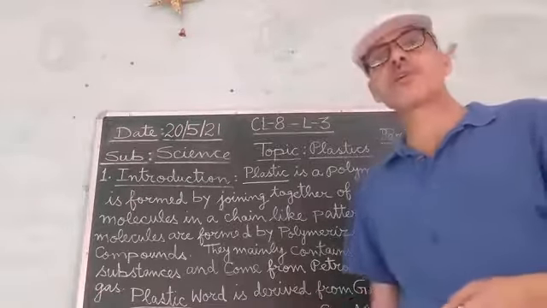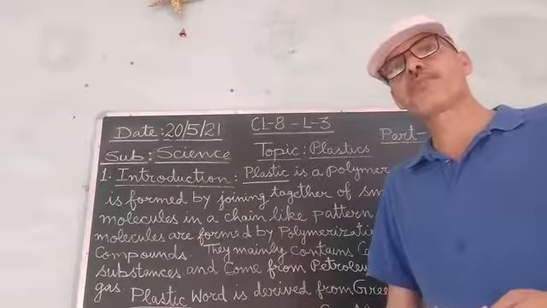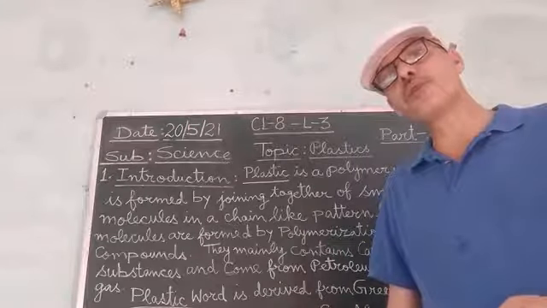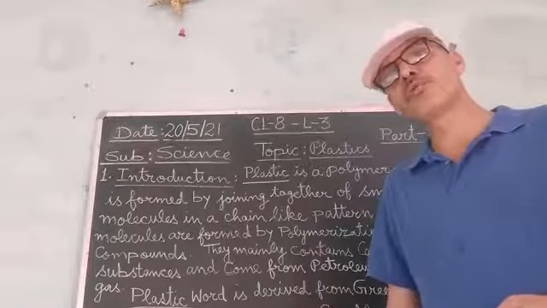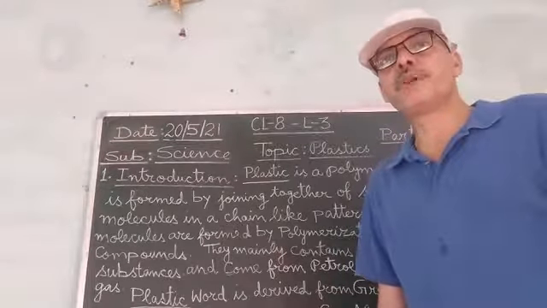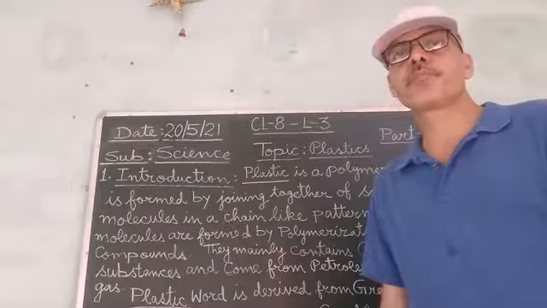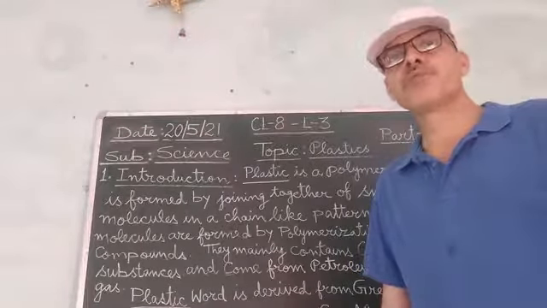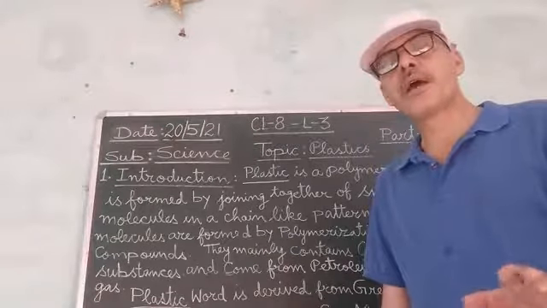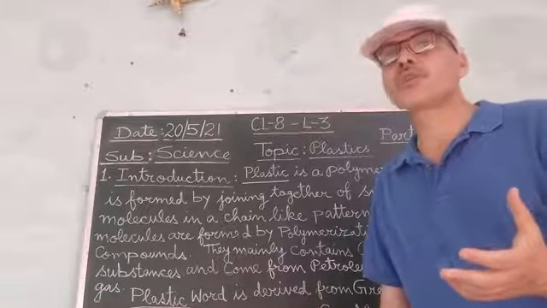The third important characteristic of this thermosetting plastic is that it cannot be remelted and remolded more than once. Once we have given shape to the objects which we are making with the thermosetting type of plastic, they cannot be remelted and they cannot be remolded, meaning we cannot change their shape again.